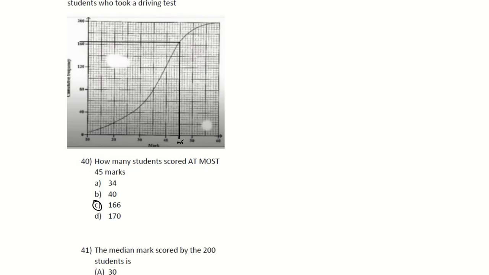Unless you have answers that are very close together, then you would have to find, like, if 10 spaces is equals to 40, then one space would be a quarter, and then 10, 20, 30, 40, 41 spaces would be a quarter by 41, which is about 166, right?